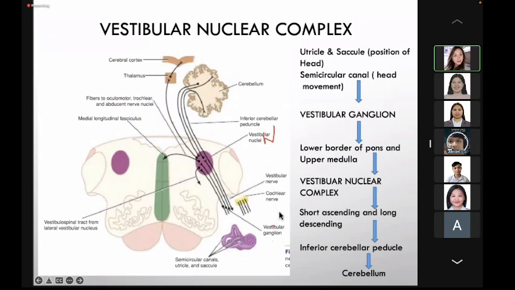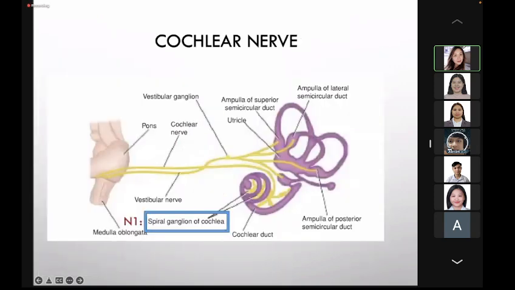This is the first order neuron. Now, for the cochlear division, the cochlear nerve conducts nerve impulses concerned with sound from the organ of Corti located here at the cochlea. The cochlear nerves are the central processes of nerve cells, again located here at the spiral ganglion.